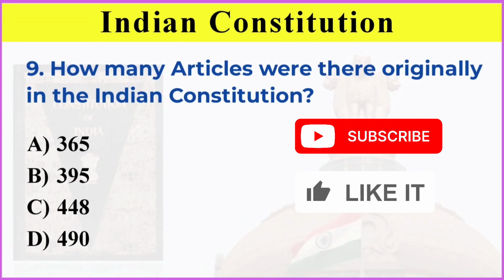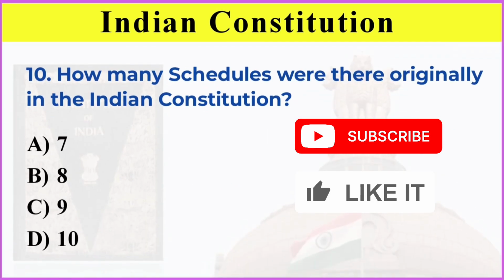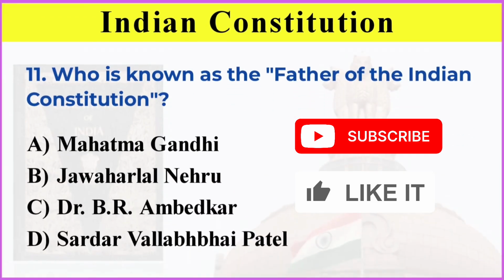How many articles were there originally in the Indian Constitution? Correct answer is option B, 395. How many schedules were there originally in the Indian Constitution? Correct answer is option B, 8. Who is known as the father of the Indian Constitution? Correct answer is option C, Dr. B.R. Ambedkar.